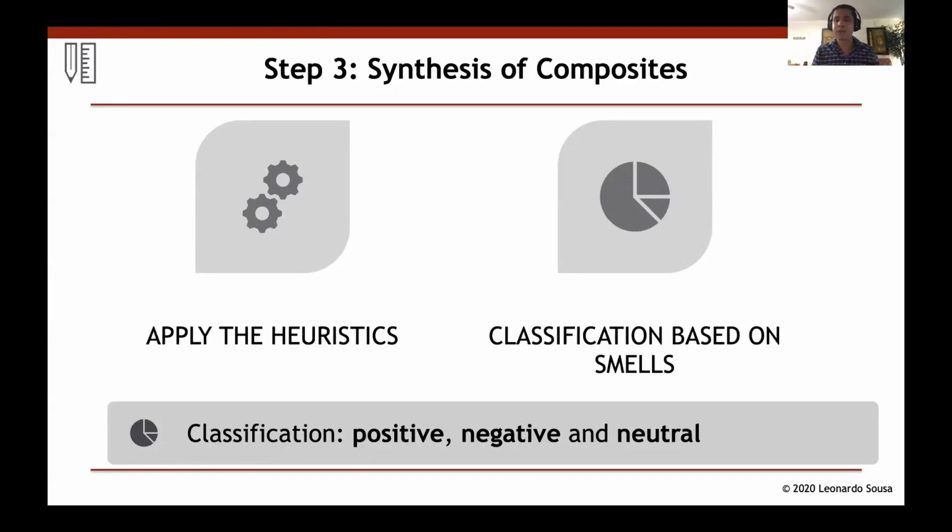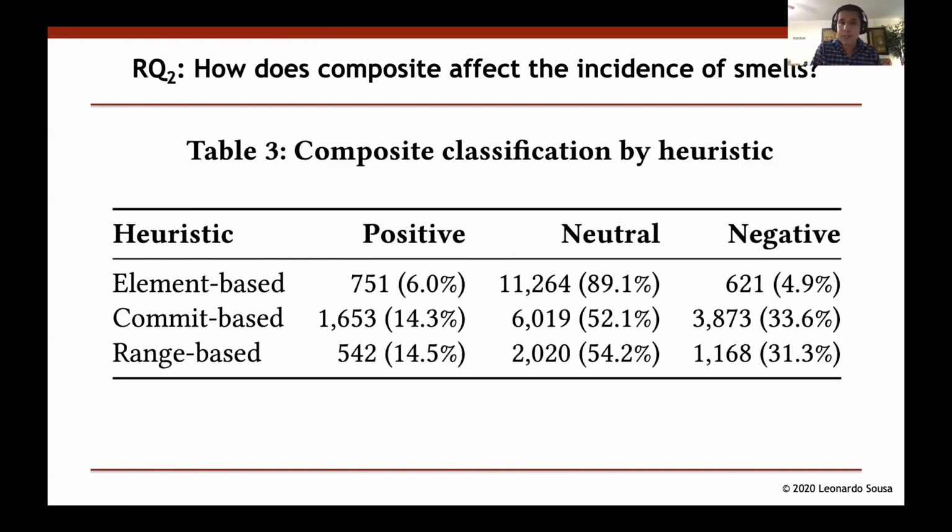So if the composite removes smells, we say that the composite is positive. If the composite introduces a smell, we say that the composite was negative. If the composite neither introduces nor removes smells, we say the composite was neutral. So this was the classification that we did. And this was the result of this classification after collecting the entire data. This was the result that we used to answer our second research question.